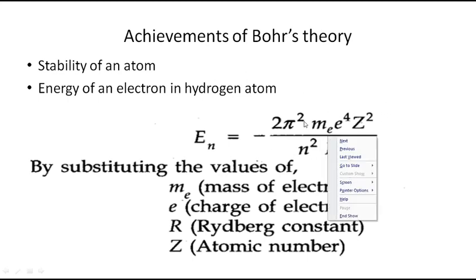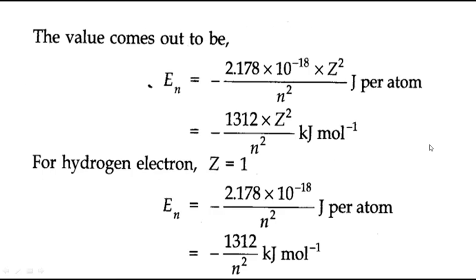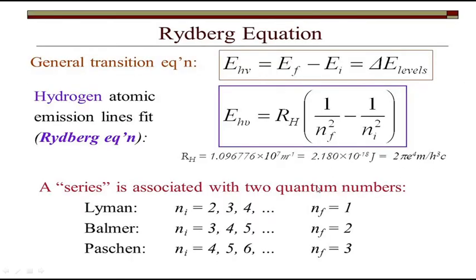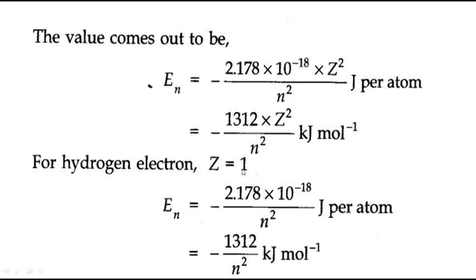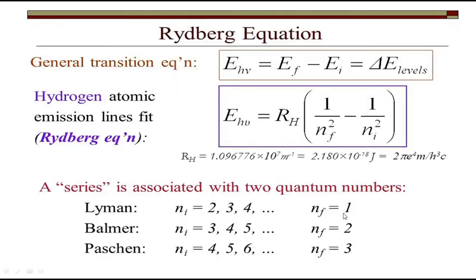Okay, if I substitute all other things, then I'll get the Rydberg's constant. So the Rydberg's constant also he has found out. Now what you have to substitute for the energy of a transition. So all other values are substituted now. In terms of Rydberg's constant, that is 2.178 into 10 power minus 18 joule per atom, into 1 by n square. This n you are going to write as the n final level.